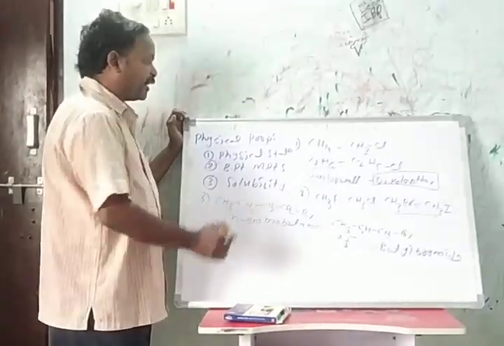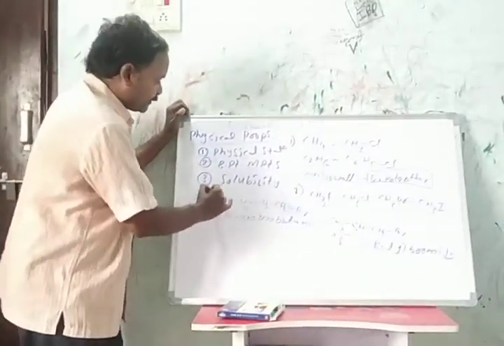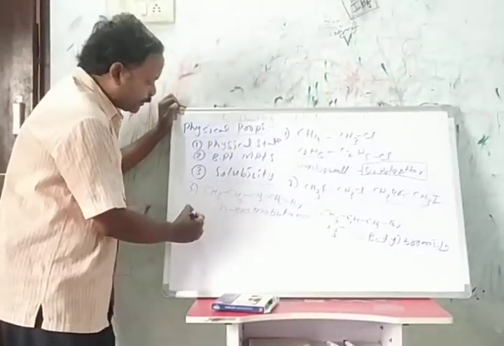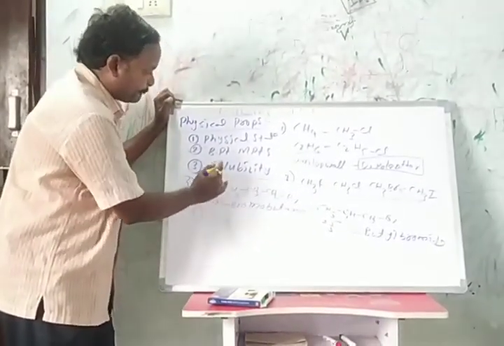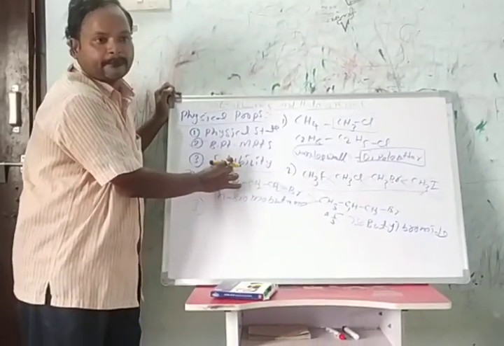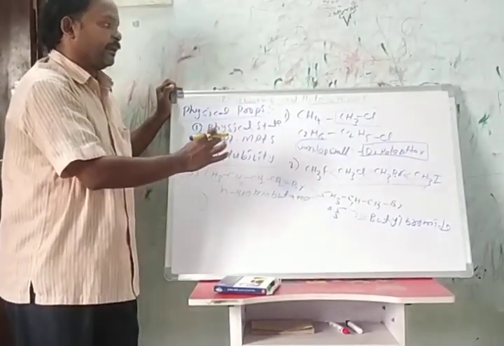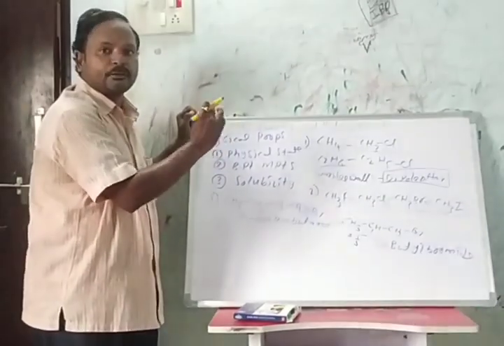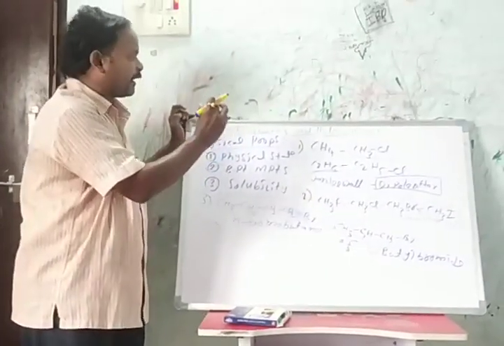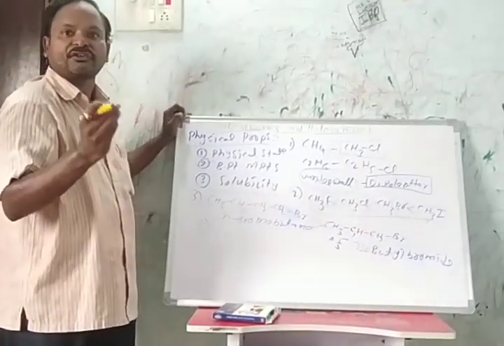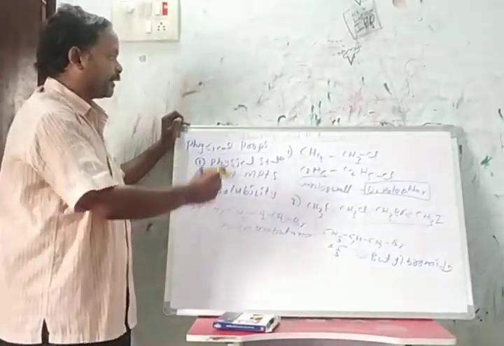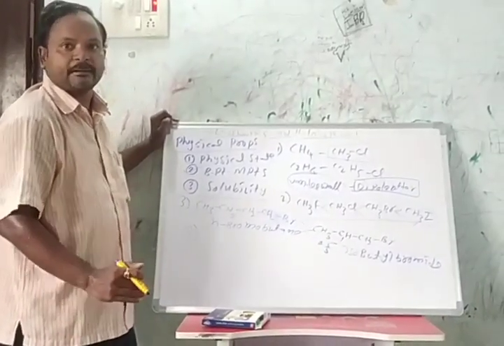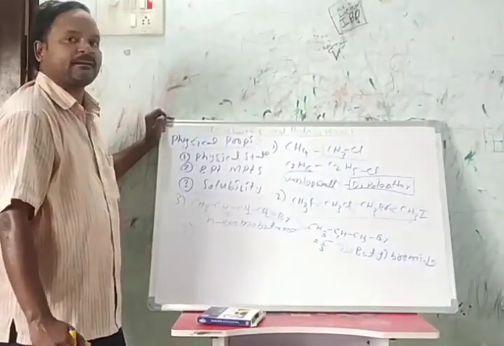Okay, this is about the boiling points and melting points. Then we have to discuss the solubility. Due to the polar nature of the alkyl halide along with the hydrocarbon part, these haloalkanes are partially soluble in water and completely soluble in organic solvents.